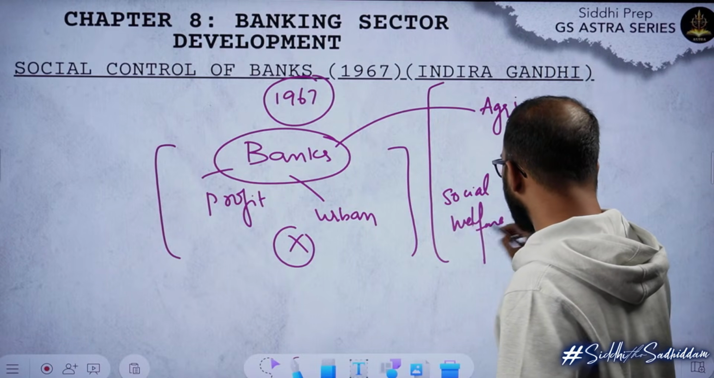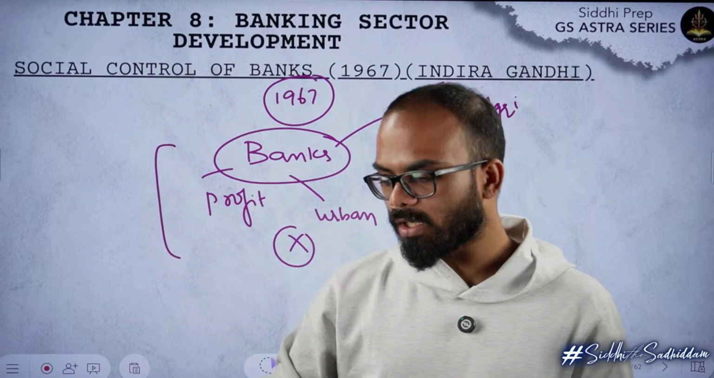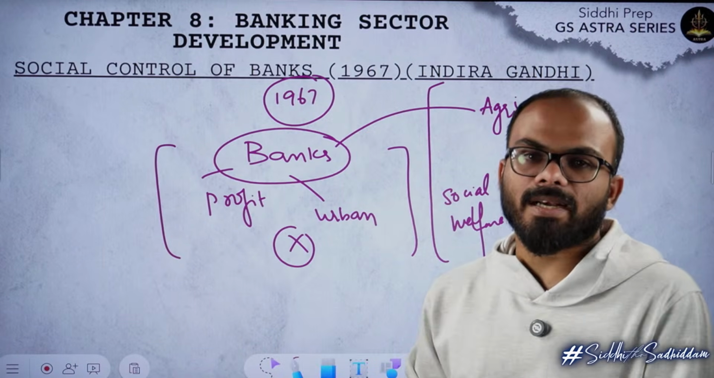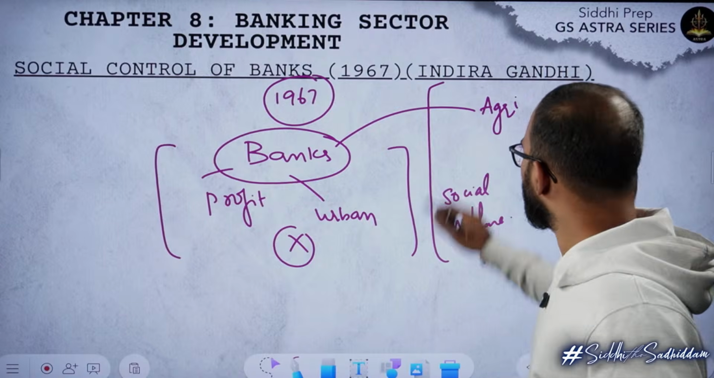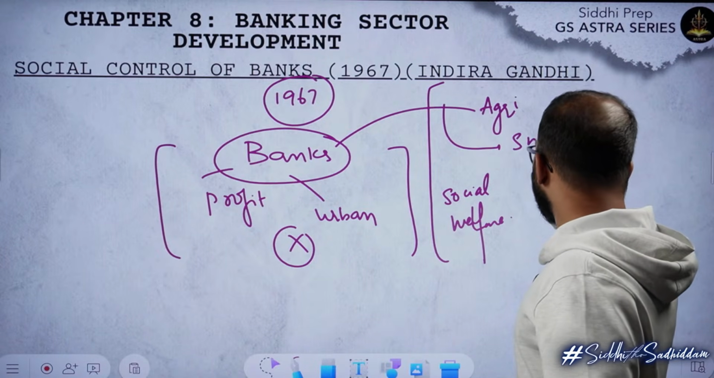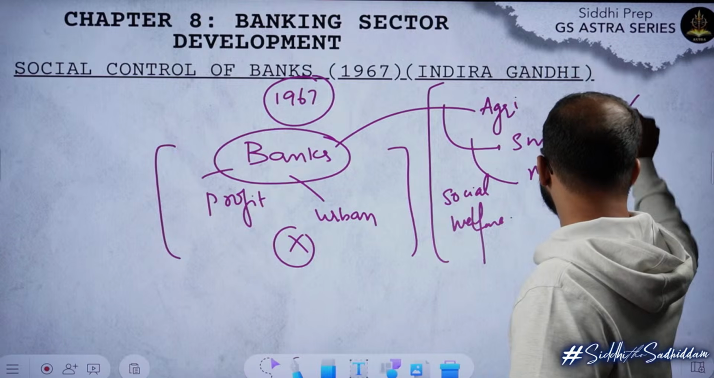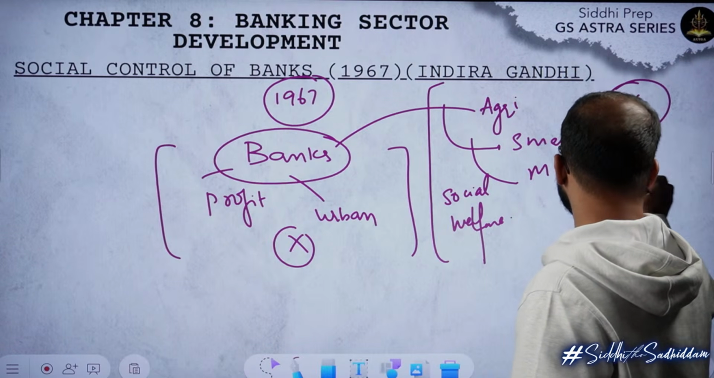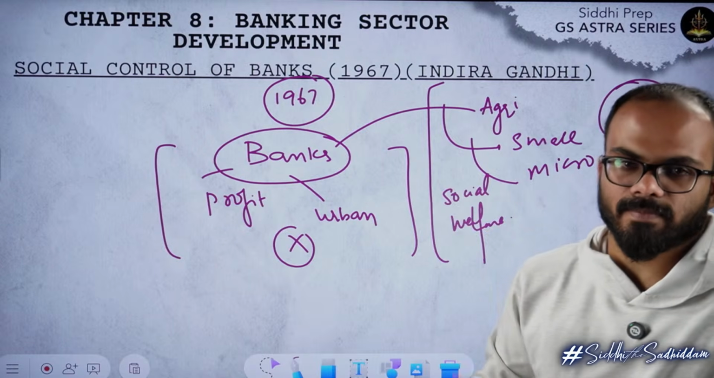You can't decide based on whatever you want. And we want to reduce your credit portion to larger industries. You should lend to agriculture. You should lend to small industries. You should lend to micro industries. Stop lending more and more money to large industries. This was the original program that was introduced.